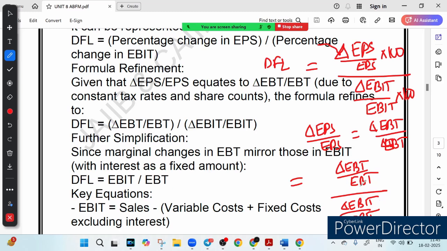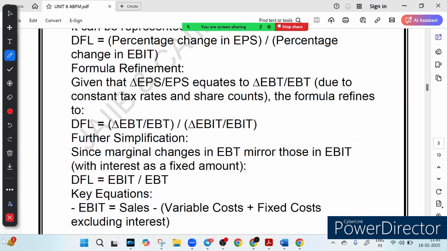So this tells us how sensitive your earnings are to the interest payment. Since marginal changes in EBT mirror those in EBIT, this delta and this delta will cancel. So our formula is further simplified to EBIT upon EBT. This is the simplified formula, and this formula you have to remember. It tells us how sensitive your earnings are, with EBIT being your operating profit, to the interest payment. If interest is higher, a small change in EBIT can cause a bigger swing in EBT and EPS. So the question is, why does it matter?